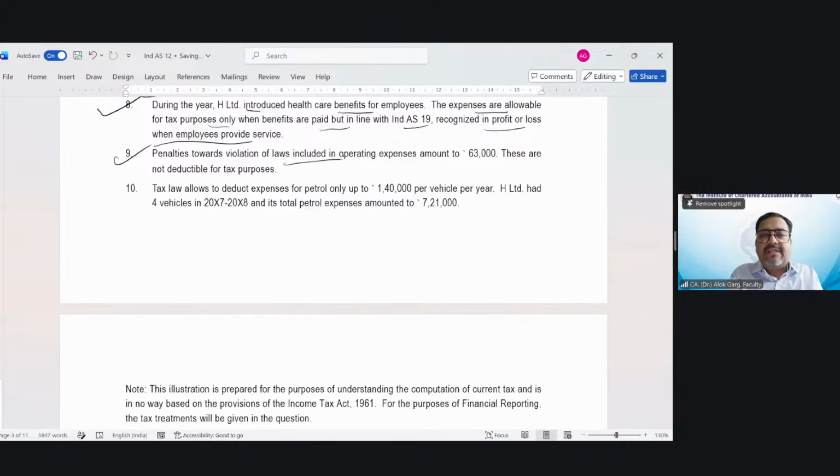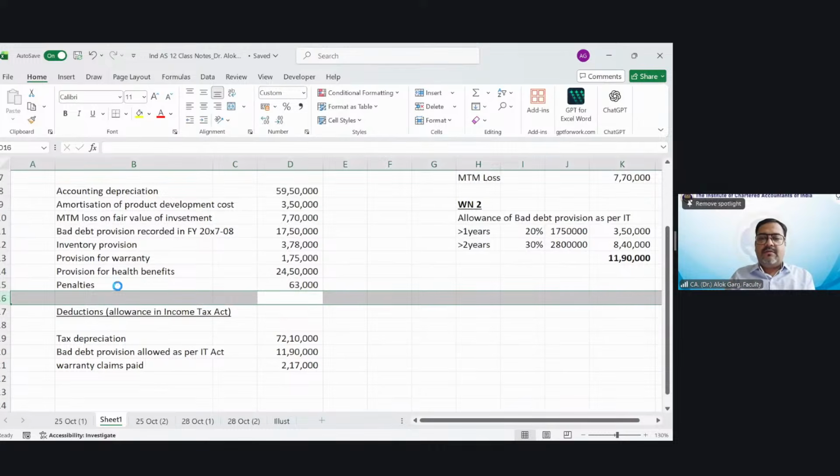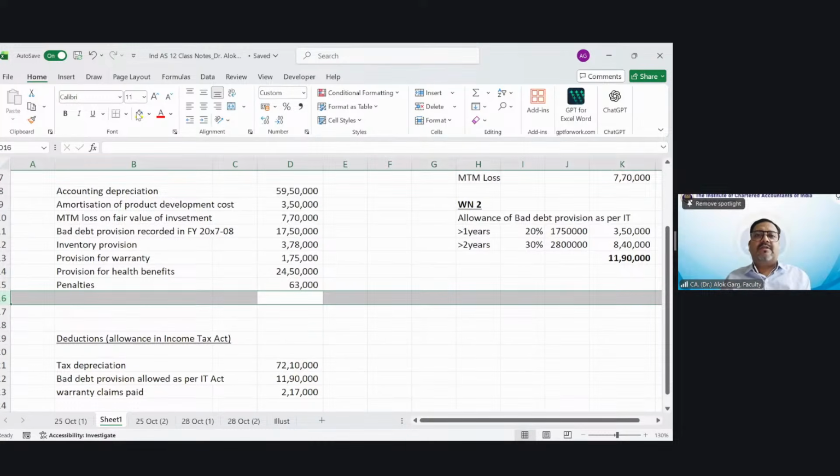Penalties towards violation of laws included in operating expenses amounting to 63,000. These are not deductible for tax purposes. Disallow it. Provision for penalties towards violation of laws. So disallow these penalties. What is the value of the penalty? 63,000. Okay, 63,000 is the value of the penalty.